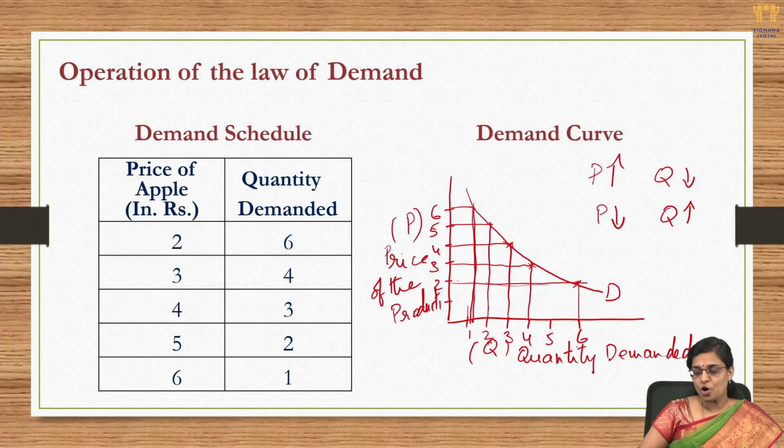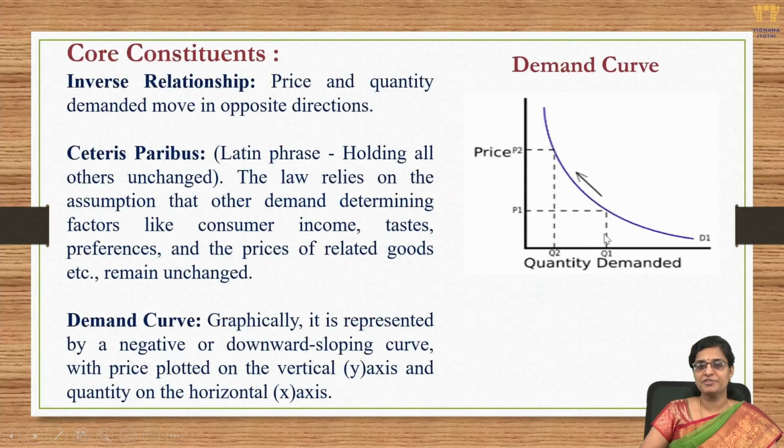So this is how the law operates. And now let us look into the constituents of the entire law of demand and the graphical presentation. So what does this actually put forward? The inverse relationship, that is, price and quantity demanded move in opposite directions. As we have just discussed, you can see as the price is increasing from P1 to P2, there is a decrease in the quantity demanded from Q1 to Q2.